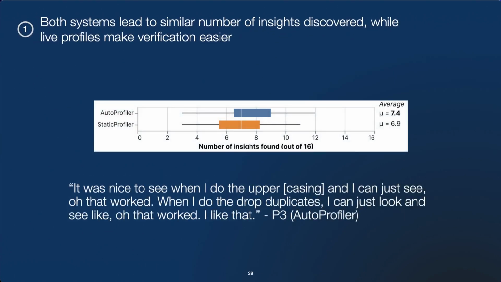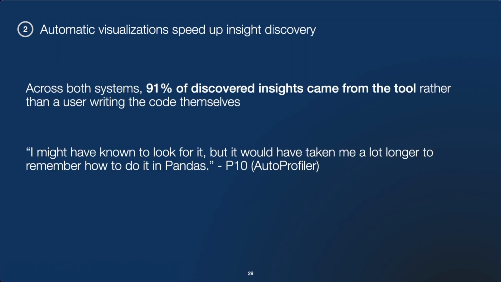So look at this first theme. We actually see across both versions of these systems that a similar number of insights were found. However, the users using AutoProfiler noted how they felt that the live profiles made verification easier. For instance, P3 said, "It was nice to see when I do the uppercasing, I can just see, oh, that worked. When I do the drop duplicates, I can just take a look and see, oh, that worked." And they liked that. So this helps them verify that the transformations are having the expected effect on their data.